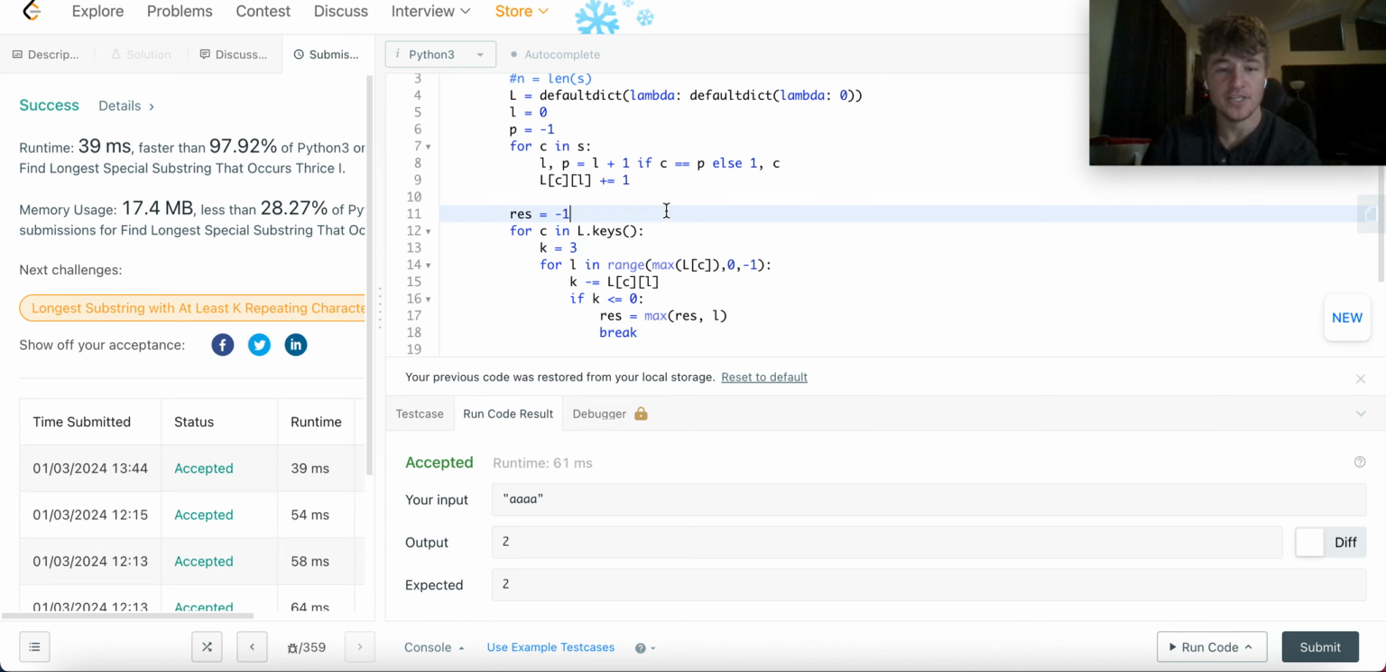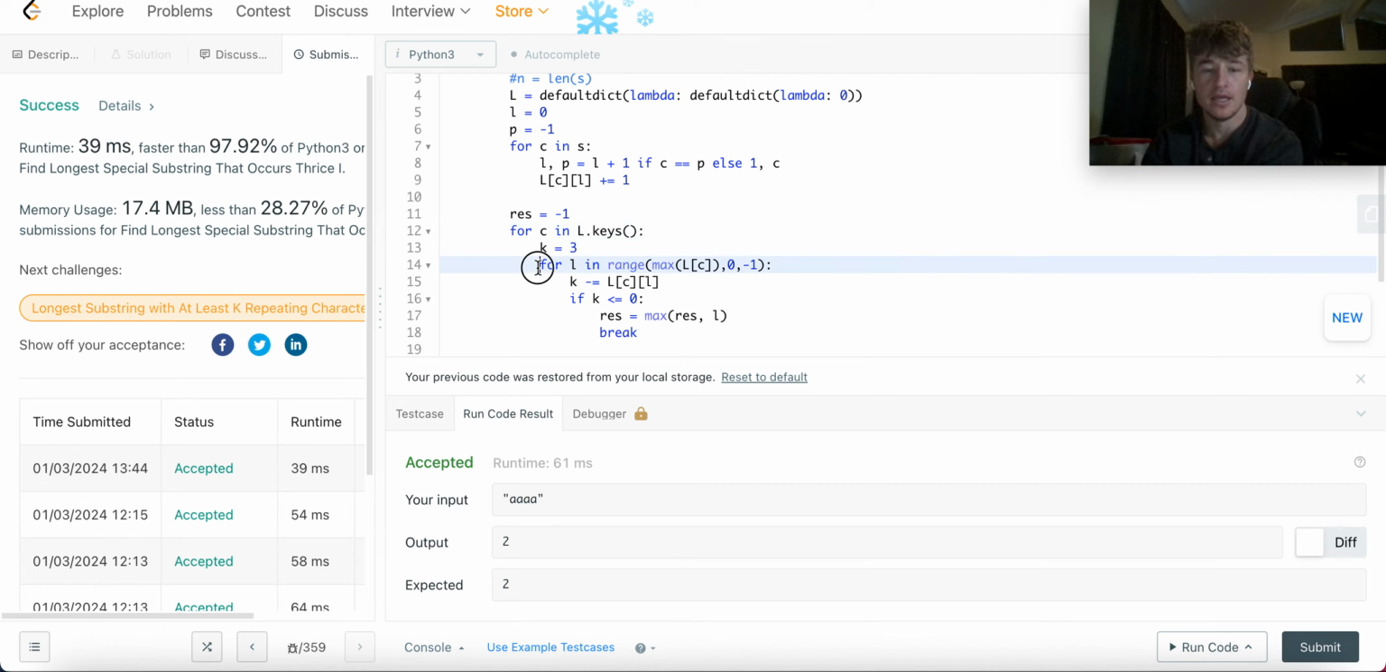Because this could be at most 26. Right there, because there could be at most 26 keys. All right, well then this is 26, right? Because there can be at most 26 unique keys. Right, so that's the beautiful thing about this being lowercase letters, right? There's at most 26 lowercase letters.